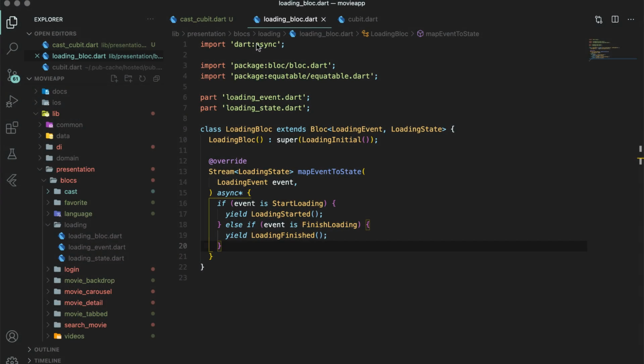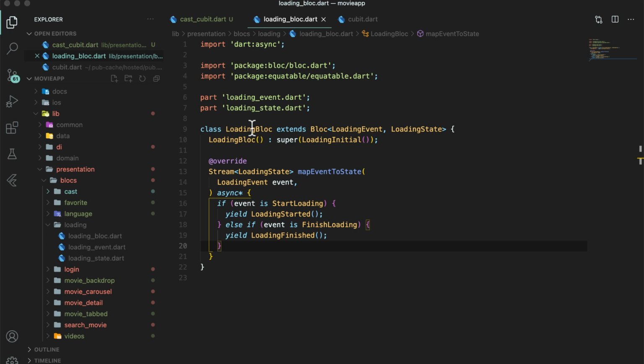Now open the loading Bloc and look at that code. In the mapEventToState method, we are checking for the event and returning a state. This is the minimal Bloc that we have. And in the UI, based on the state, we will show or hide the loader as explained in the splash and loader video. Let's convert this to extend the Cubit now instead of Bloc.